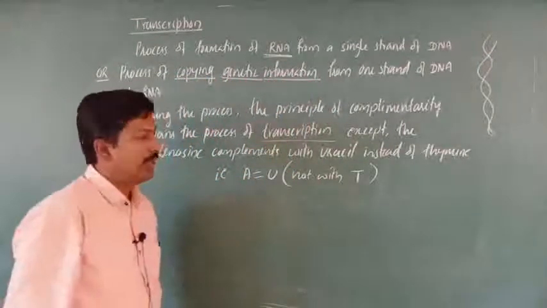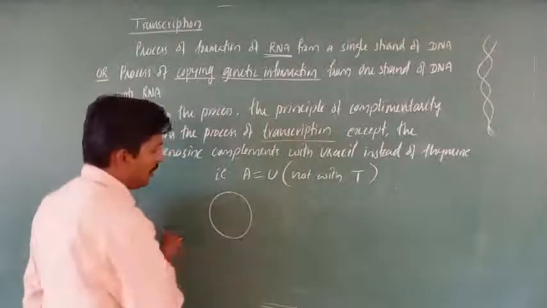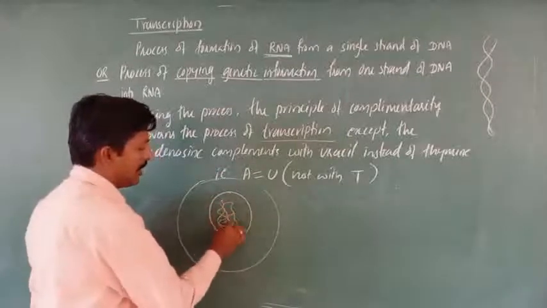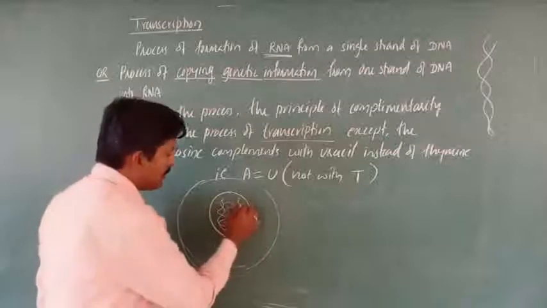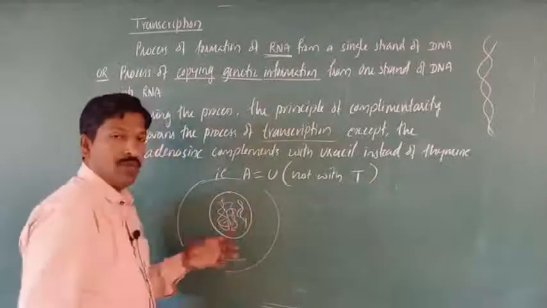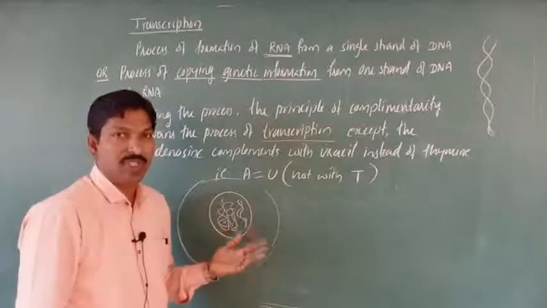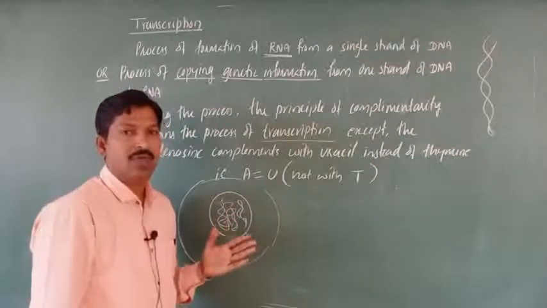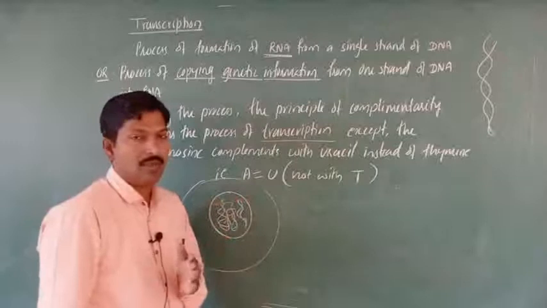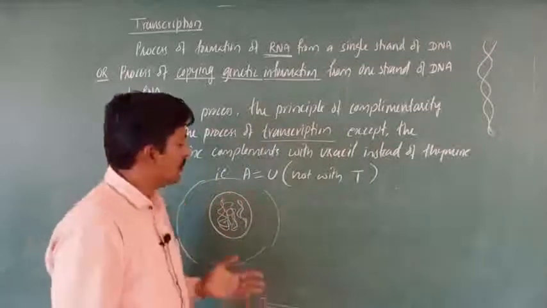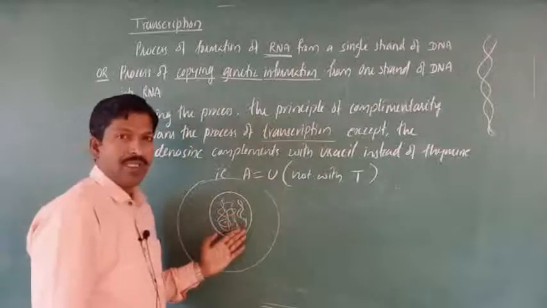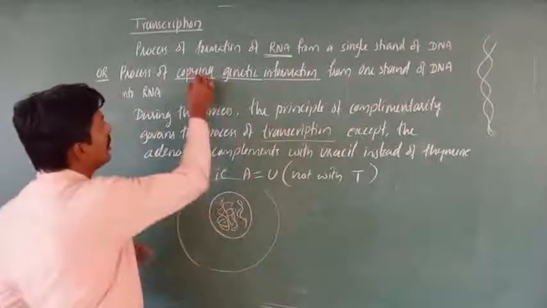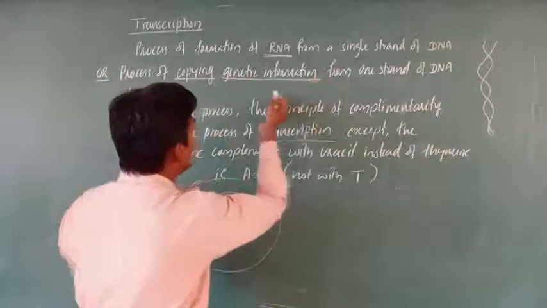Genetic information. As we know, if you consider this as the nucleus, there is a DNA, which is double stranded DNA. This double stranded DNA stores the genetic information. As we studied, DNA is the better genetic material which helps to store the genetic information, better than uracil. We have studied the differences, right? So it is a suitable genetic material because it stores the needful genetic information. That is the genetic information which is copied.